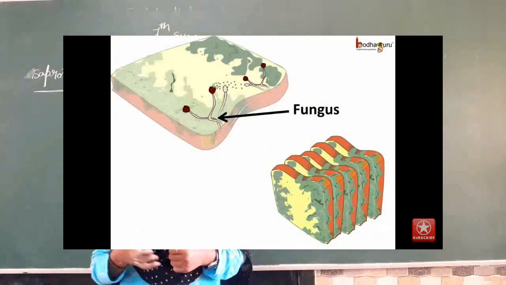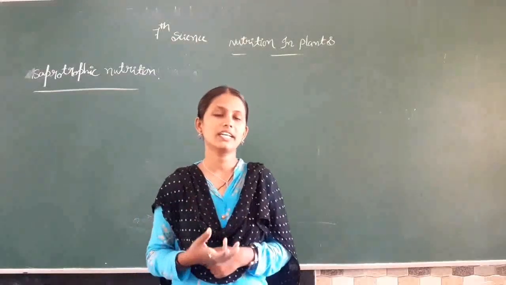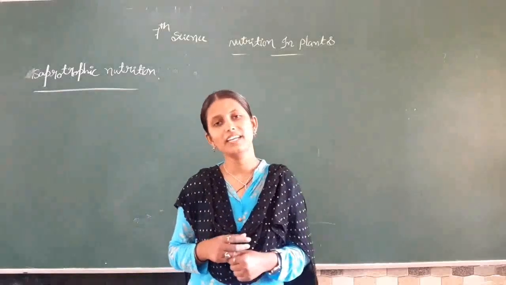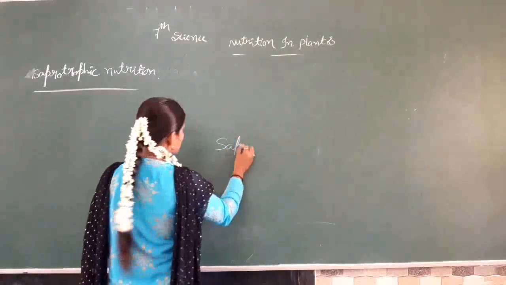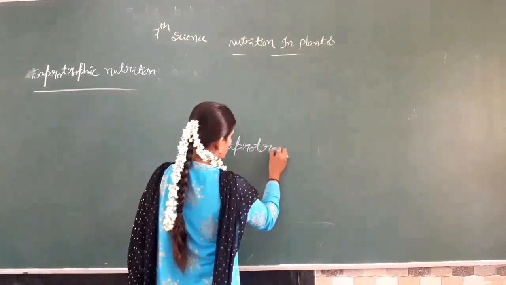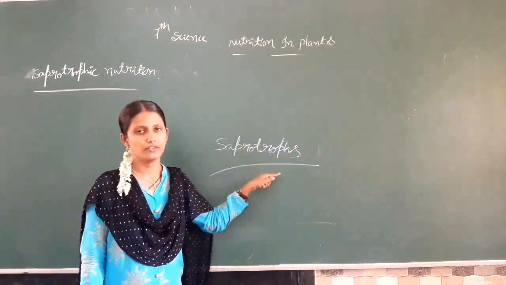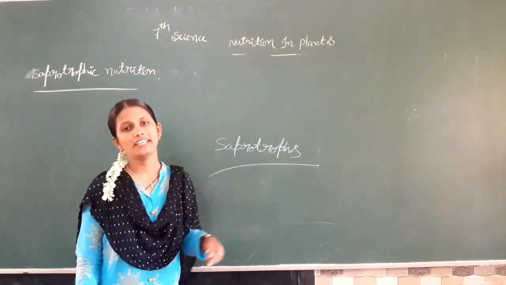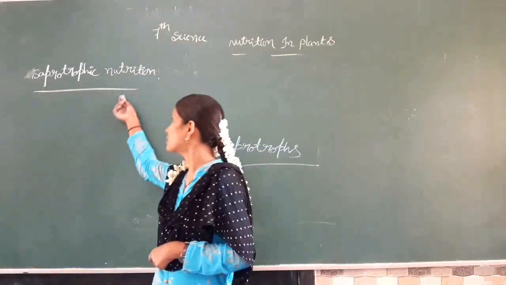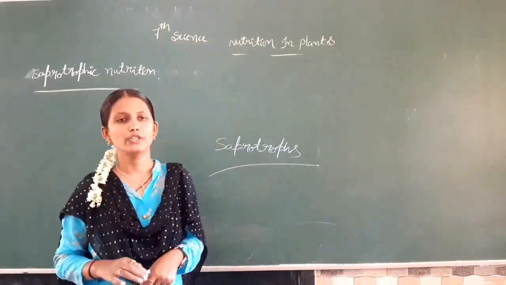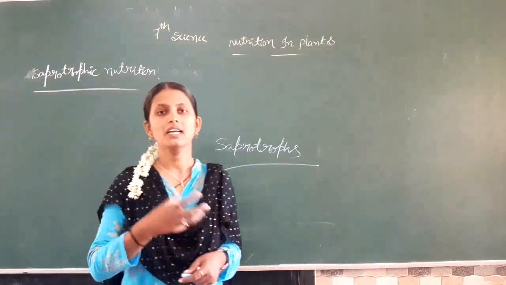Then how do fungi derive their nutrition? Means the organisms which are getting food from the dead and decaying matter, those organisms we are calling the saprotrophs. Saprotrophs are nothing but the organisms which get food from dead and decaying matter. And what do you mean by saprotrophic mode of nutrition? It means the mode of nutrition in which organisms get food from the dead and decaying matter.